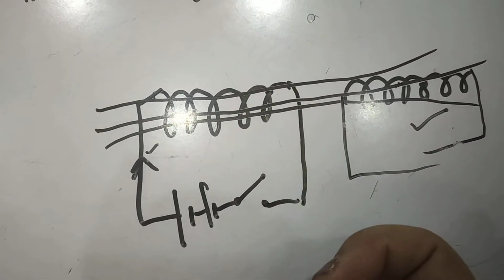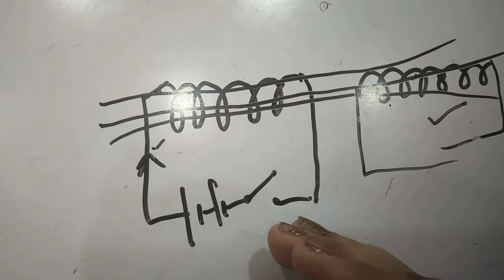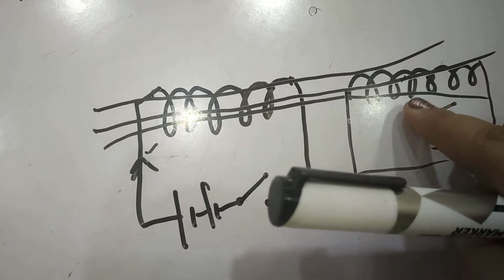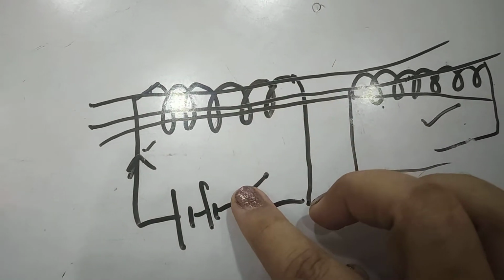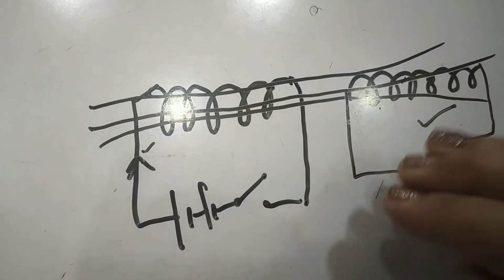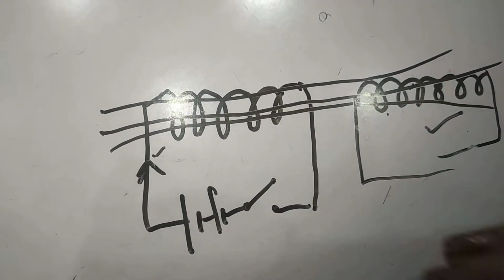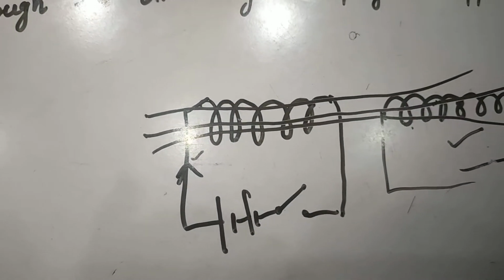If it is flowing clockwise, it will flow anti-clockwise. And if the current is decreasing, in that case the EMF produced in this coil will tend to increase the current, and so it will start flowing in the same direction as the cell current. So this is about mutual induction.